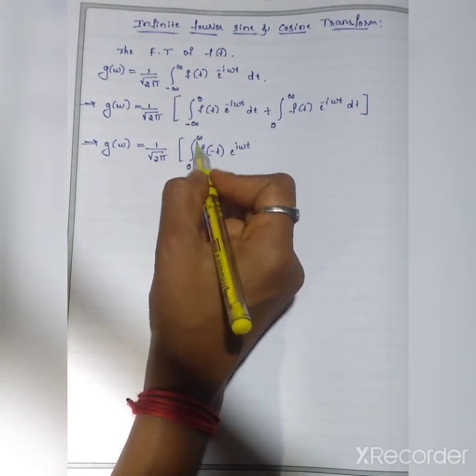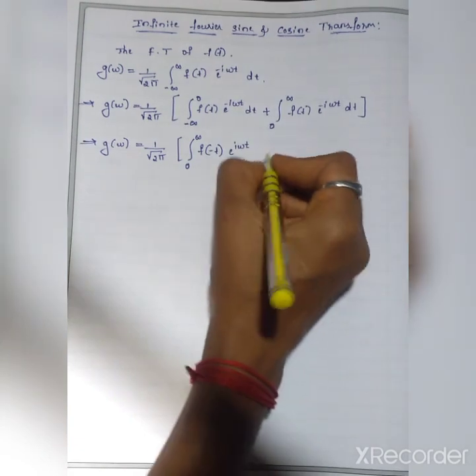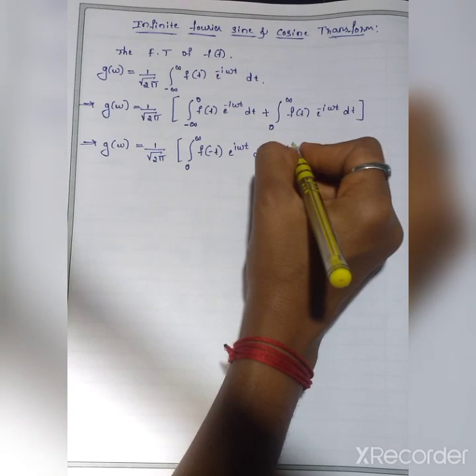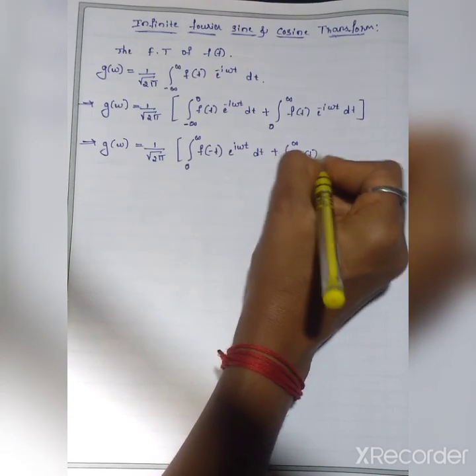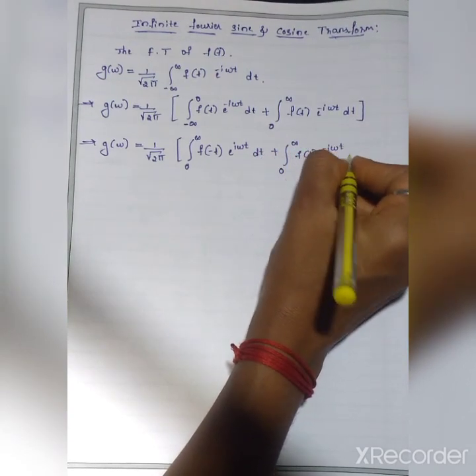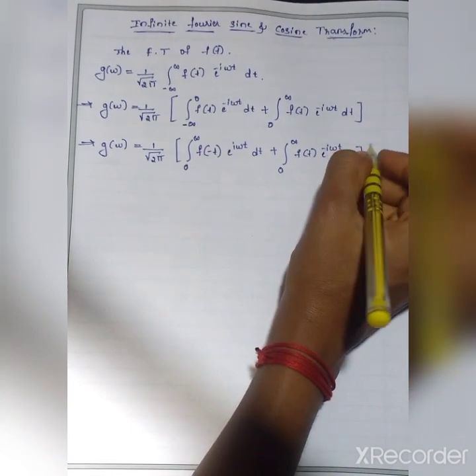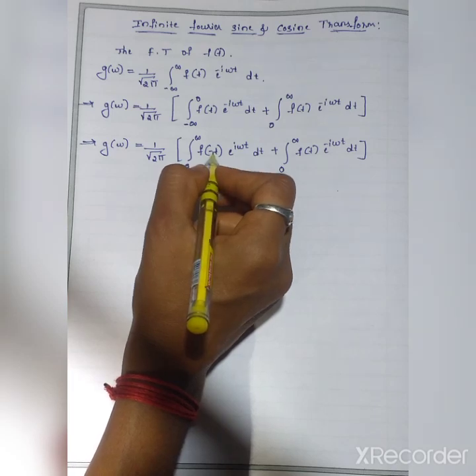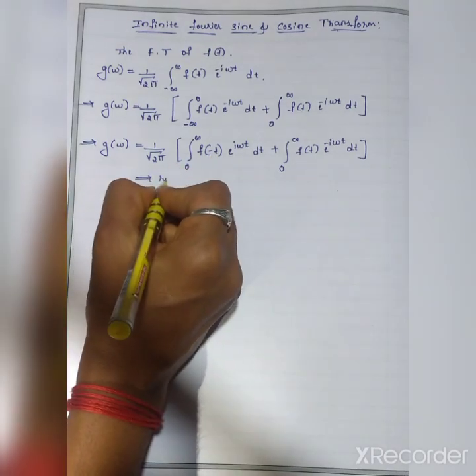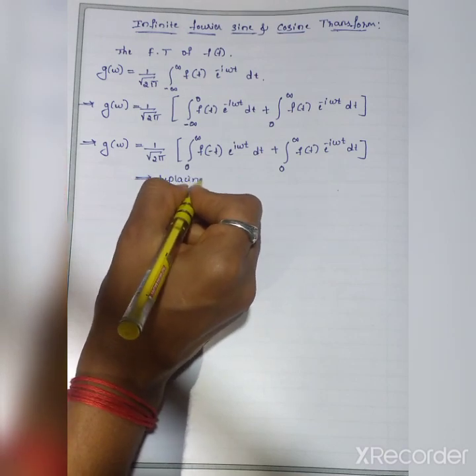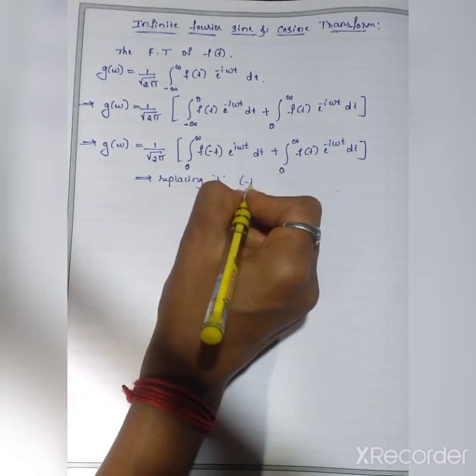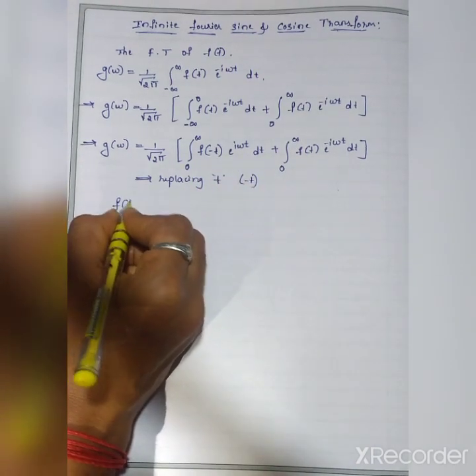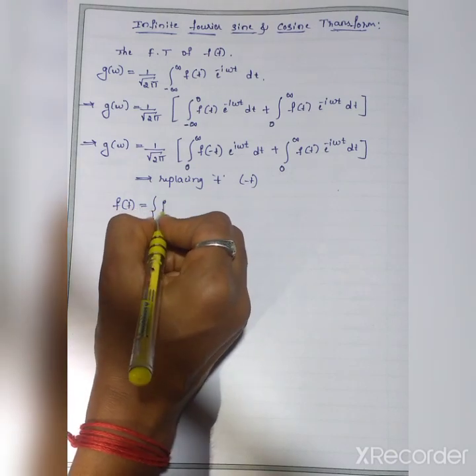So when I convert it into 0 to infinity, e raised to i omega t will come into dt, plus this term as it is, 0 to infinity f of t e raised to minus i omega t into dt. Here I replaced t to minus t in the first integral. It is clear.